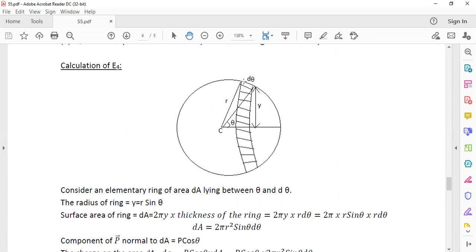In the cavity, take a thin circular strip, like a slice of an onion. You cut out a slice in the spherical cavity, and then you will get a circular strip.